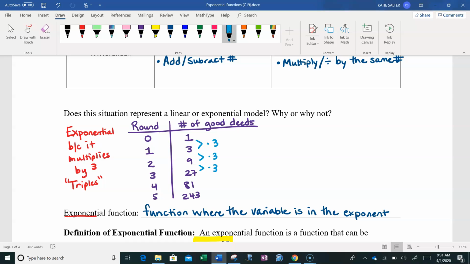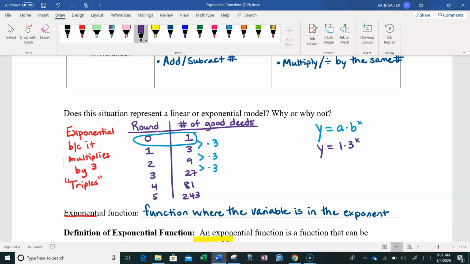So looking at our formula, y equals a times b to the x, our initial value right here, that y-intercept, we know that anytime x is 0, the y value is the y-intercept, would be 1, and the multiplier would be 3. So this function would ultimately be y equals 1 times 3 raised to the x.